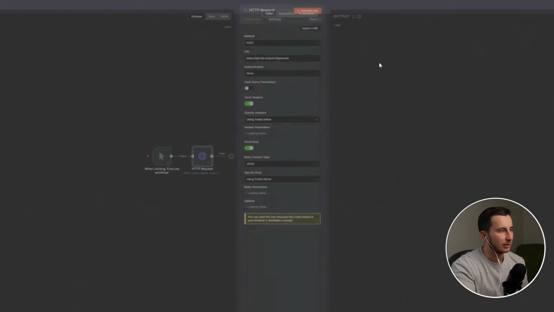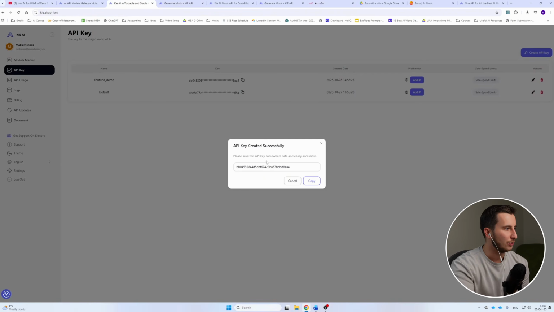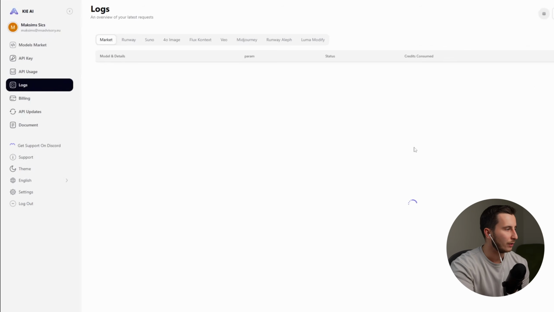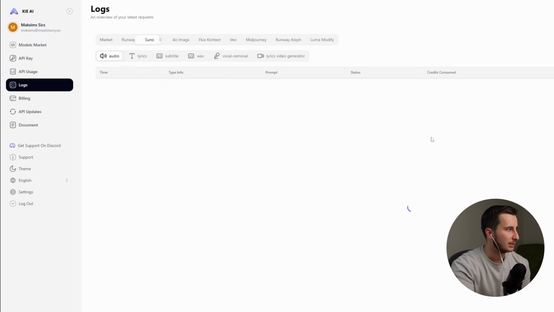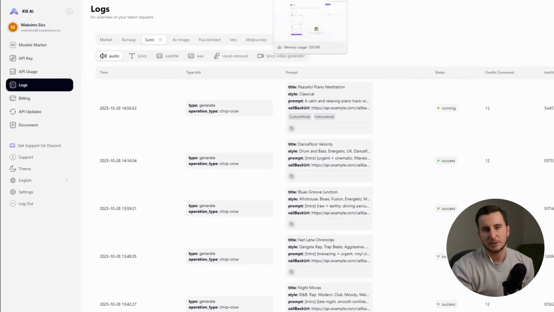So basically what you're going to get from this one is a 200 code, which means that it executed successfully. And if we go back to our Kie.ai, if we go to logs, we can actually see that this thing is actually running. So we were able to execute the operation here in Kie API so that it actually runs.